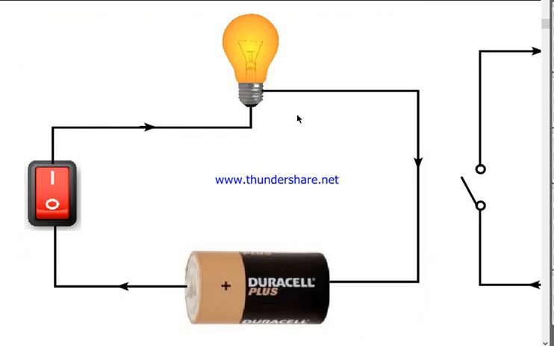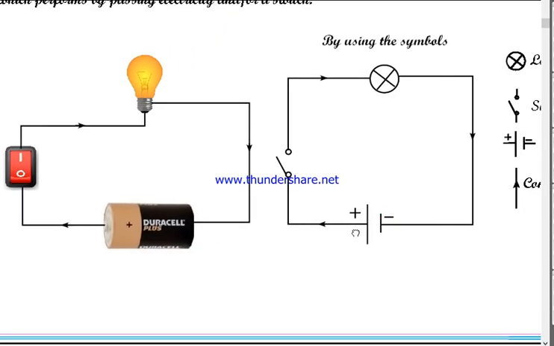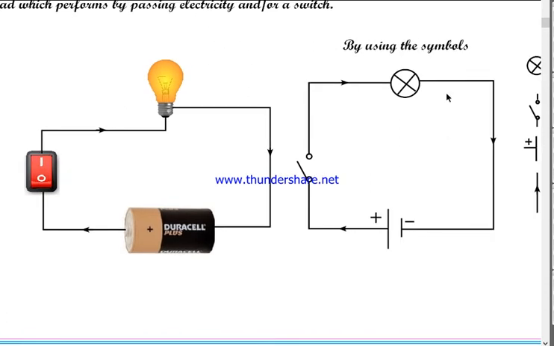Okay, by using symbols, this circuit can also be represented like this. See, this is the symbol of load. This is the symbol of switch. This is the symbol of battery, in which plus indicates dump, minus indicates reservoir. You can simply say plus terminal and minus terminal. And the wires are usually indicated by a straight line. And the arrow indicates the flow of current.